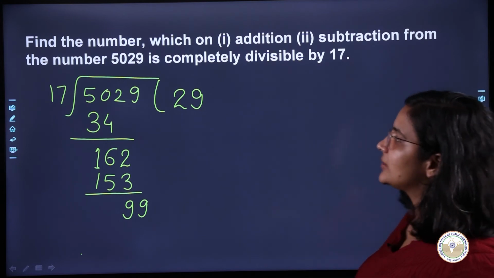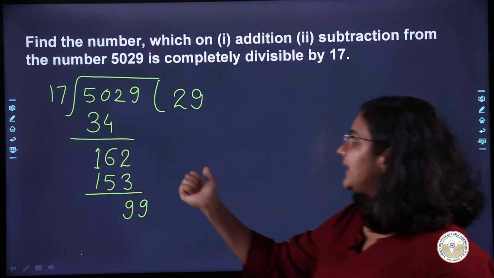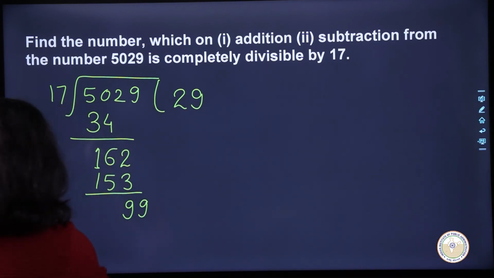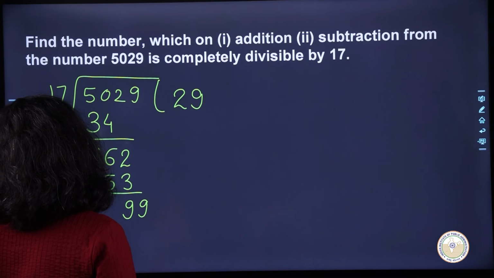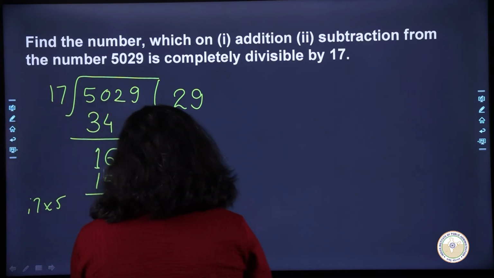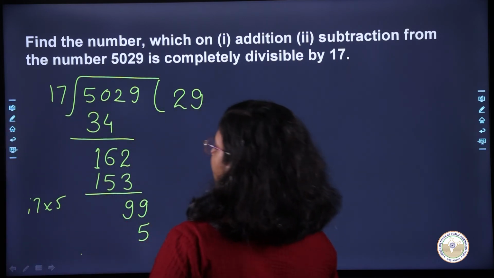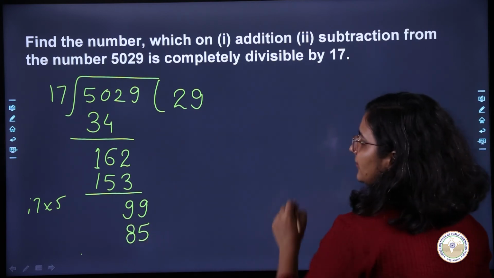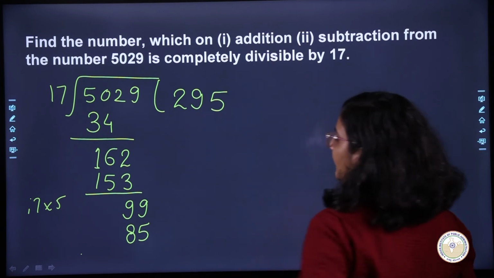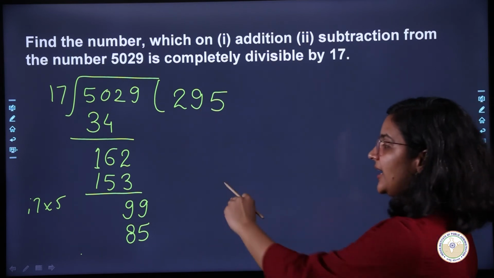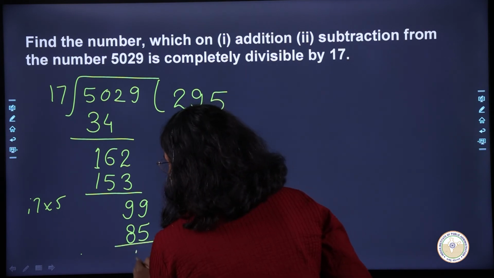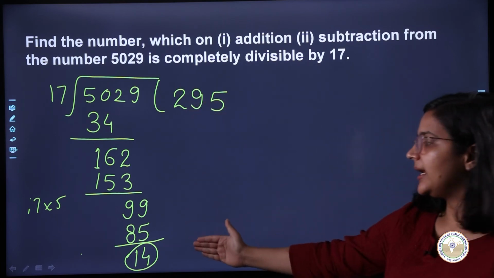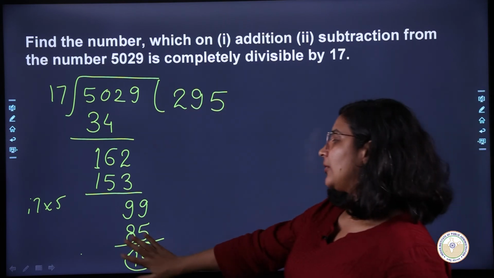So most likely it's going to be 17 times, let's say if I do 17 times 5, what will I get? 17 times 5. 7 5s are 35, and then 3, 85. Okay. So if I do 85, so I have a 5 here, and then what is the remainder? It is 99 minus 85, what is that? 14. So I don't have anything to carry down from above. So my calculation ends here.